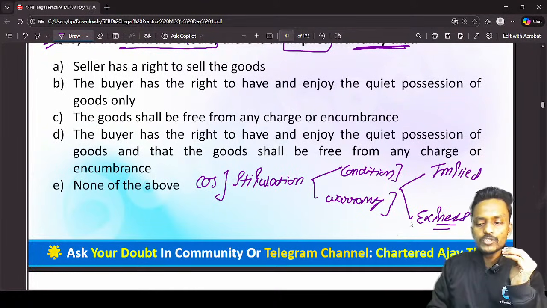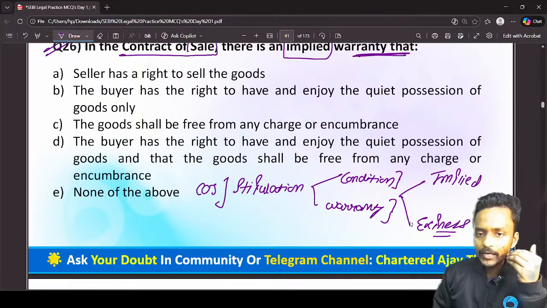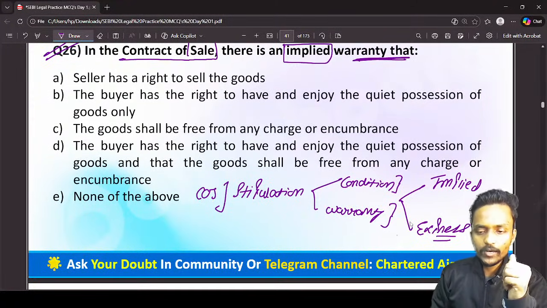When any condition and warranty is entered into expressly, it becomes an express condition and warranty.